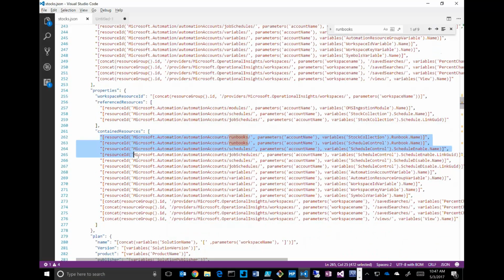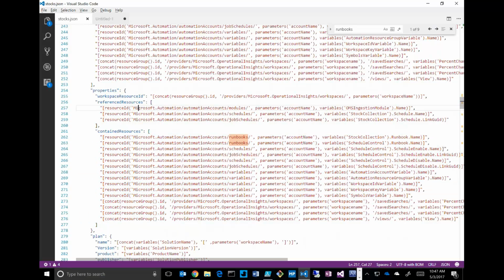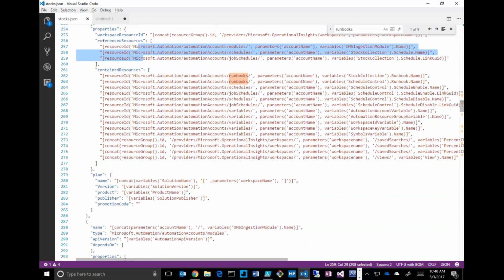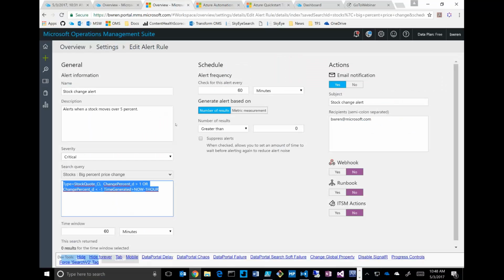These are all the other resources I want to lock. When they get deployed, when I remove the solution, they're going to go away. These are the referenced ones, which says they're going to go ahead and get installed, but we're not going to remove them when it goes. Okay, so I'm not going to go through all this. That actually is available on my GitHub if you want to go pull that down. I'm in the process of updating it. But to show what that looks like, as I mentioned solutions before, so we saw all the contents because that's exactly what I was showing.